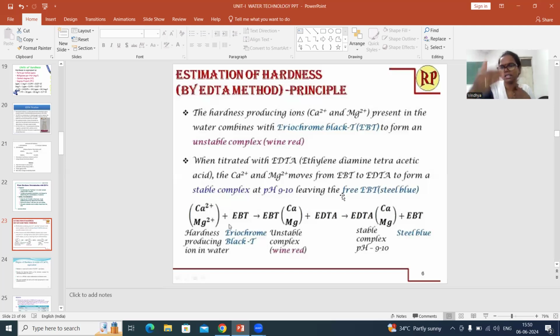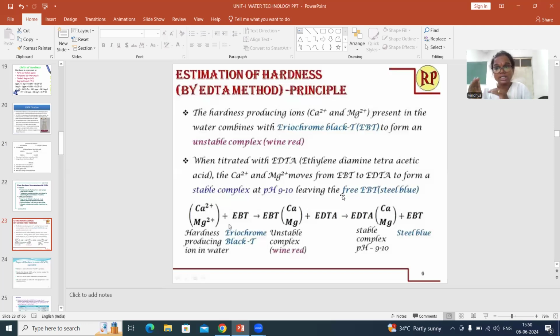You should keep adding EDTA from the burette into the conical flask and all the calcium and magnesium ions will form a complex with EDTA. Okay. Once the complex formation is completed, once the calcium and magnesium ions in the water are finished, all the ions form complex with the EDTA. Once it is done, the color which was wine red initially will suddenly get converted into blue color, steel blue color. Okay, the color changes from wine red to blue color.